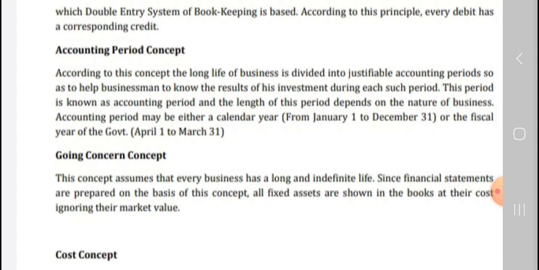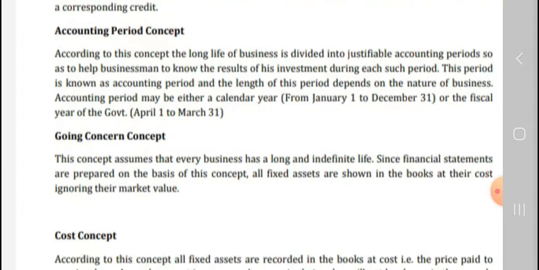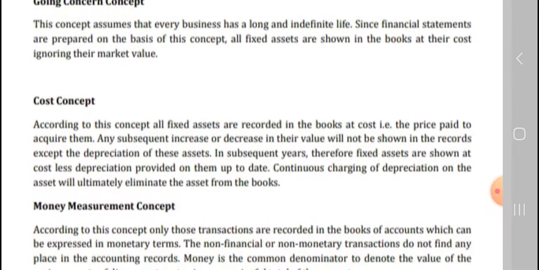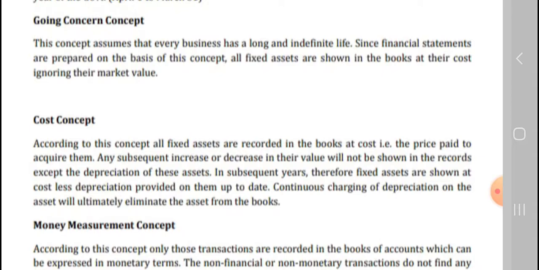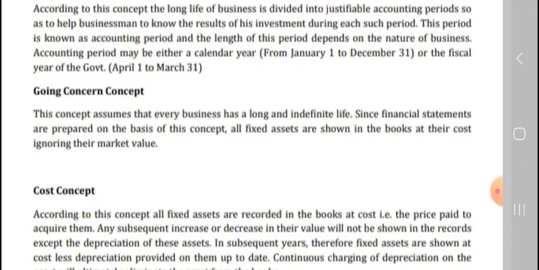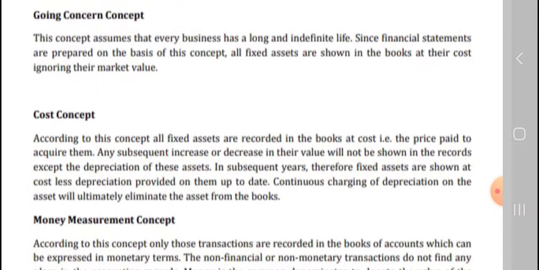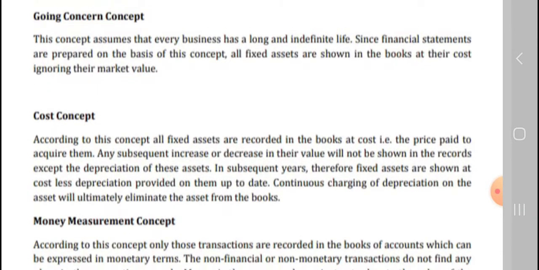The accounting period may be either the calendar year, from January 1 to December 31, or the fiscal year of the government, which is April 1 to March 31. That is the budget timing, when the government releases the budget. For the government it is that time, but for companies it is from January 1 to December 31 for accounting.